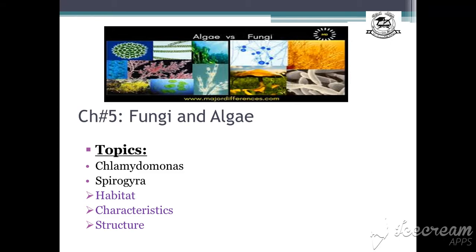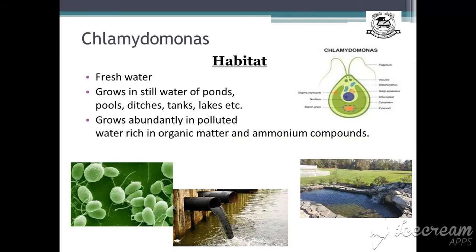You can also open your book. Come on to page number 89. Alright, Chlamydomonas, what's its habitat? What is the meaning of habitat? Where do they live? Okay, this is the picture of Chlamydomonas. It's a unicellular microorganism. It is a freshwater alga. It is found growing in still water of ponds, pools, ditches, tanks, lakes, etc.